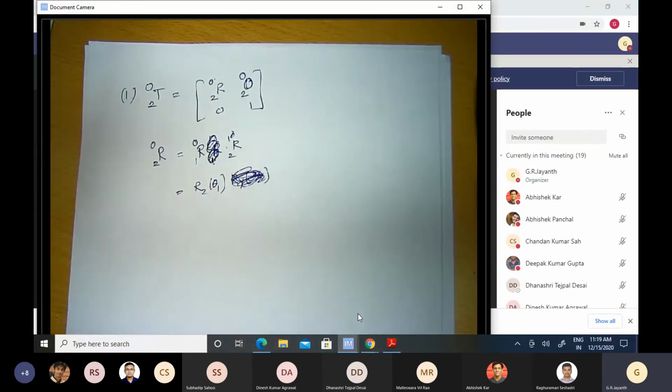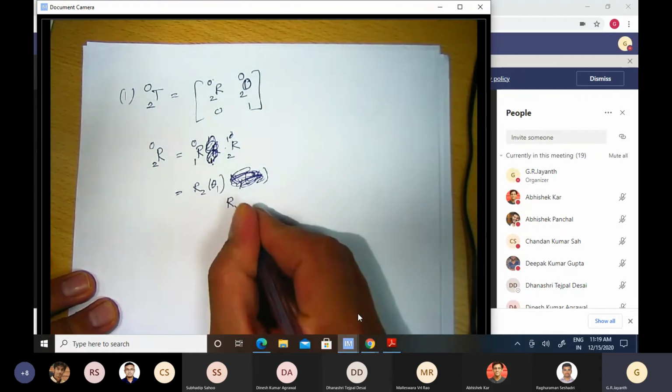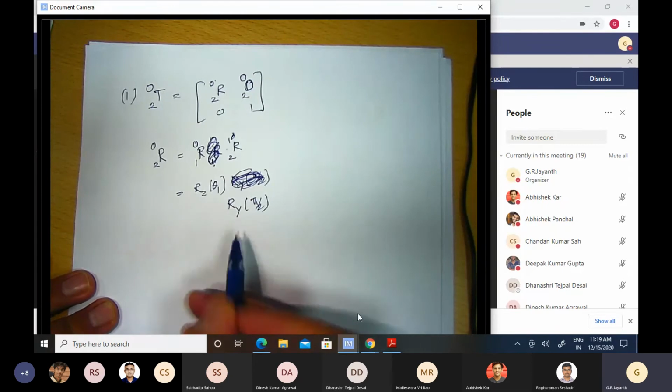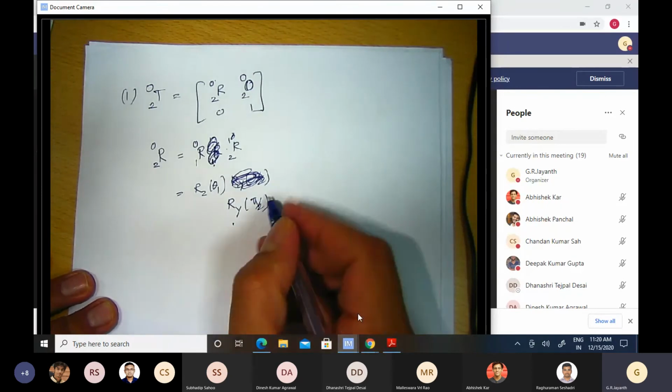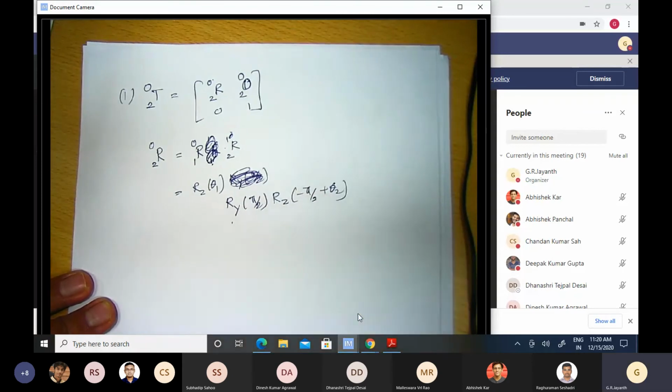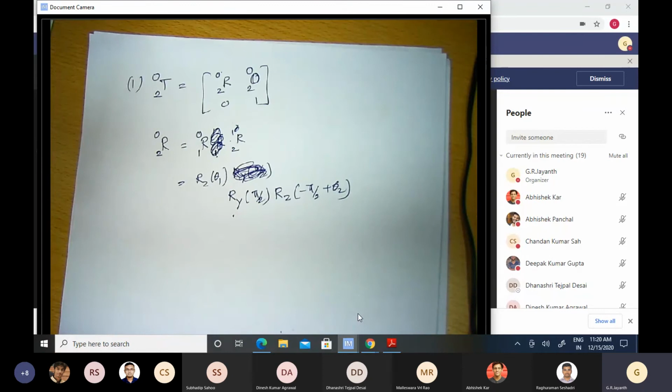R of 2 with respect to 1, I had to first rotate by pi by 2 about the y-axis to get the z vector of the second coordinate system to be oriented the way it was finally oriented, and then I had to rotate about the z-axis by a certain angle. It turns out that the first term, of course, will be Ry of pi by 2. To get the z-axis z1 to align with z2, it is this operation that I have to do, and then there will be Rz of minus pi by 2 plus theta 2. So this was the rotation matrix.